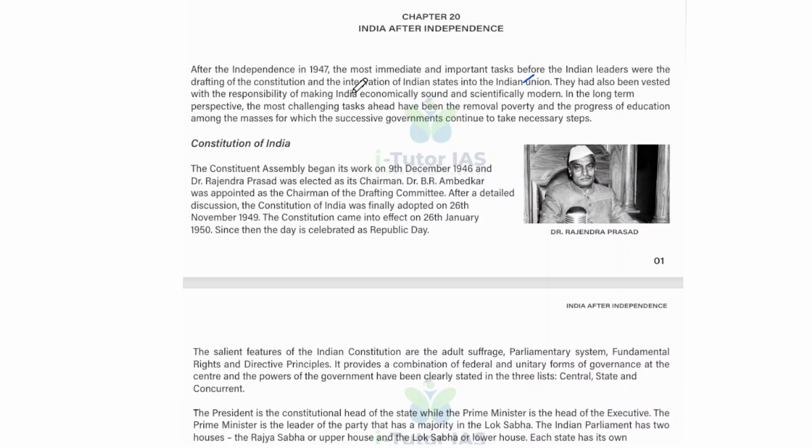In the long term perspective, the most challenging tasks ahead have been the removal of poverty and progression of education among the masses, for which the successive governments continue to take necessary steps. India gained independence from British rule on August 15, 1947, simultaneously entering a violent partition that created Pakistan and caused massive displacement.